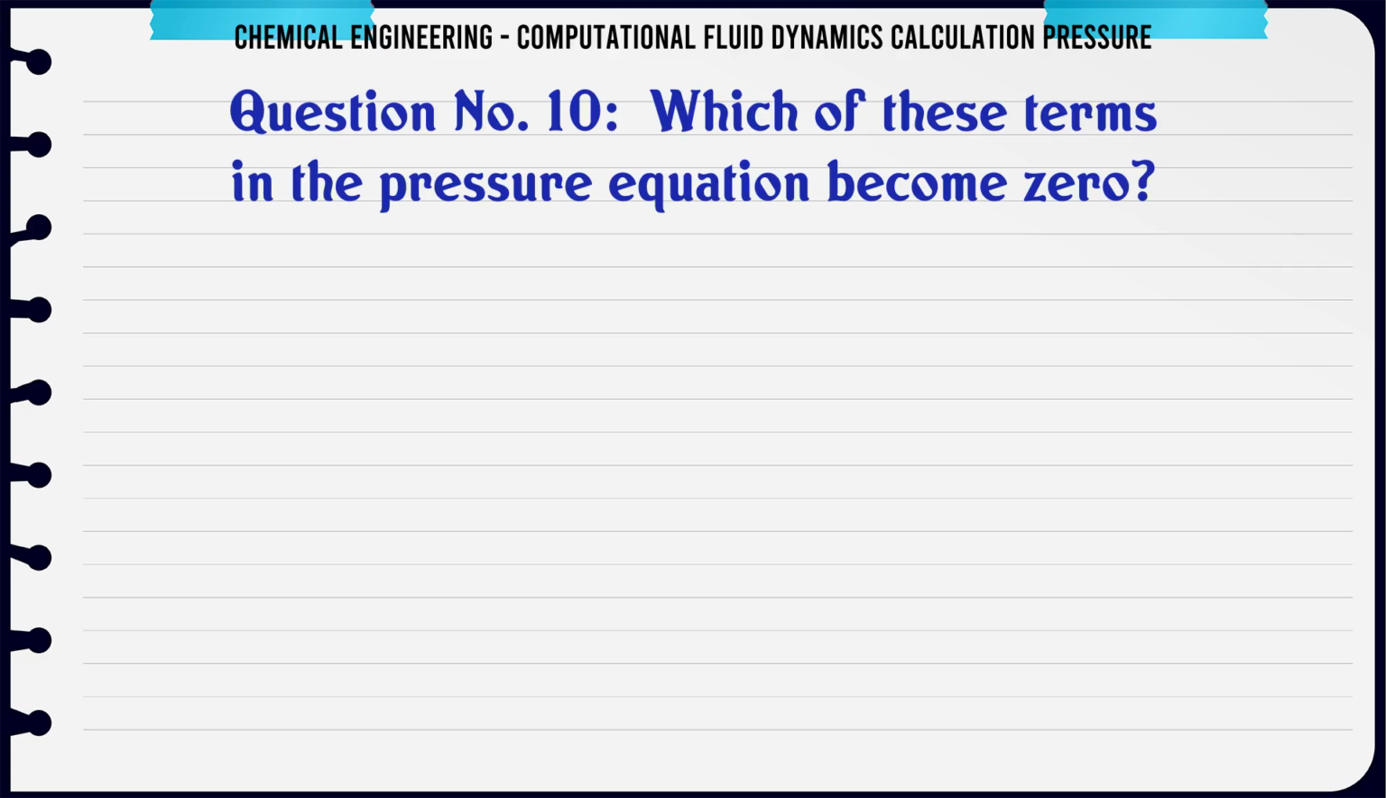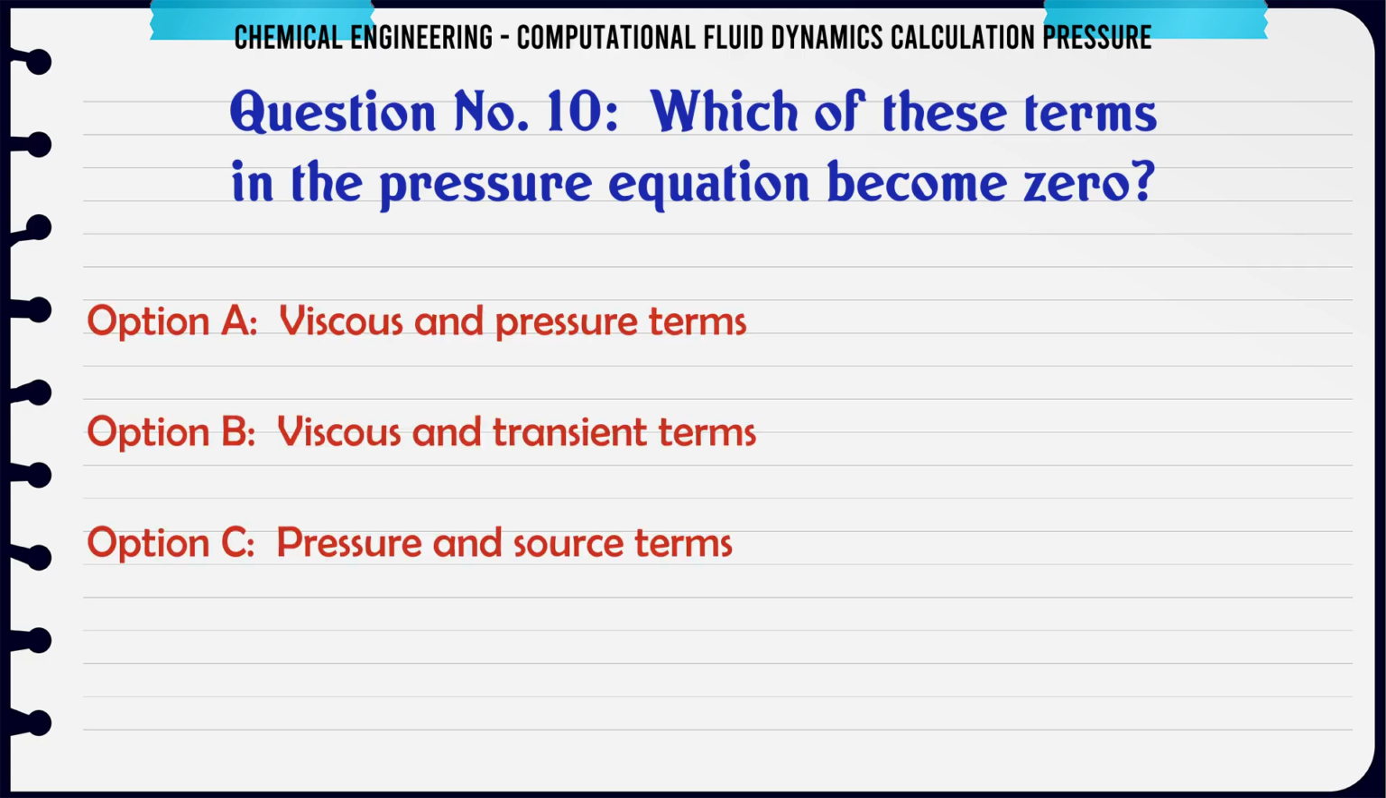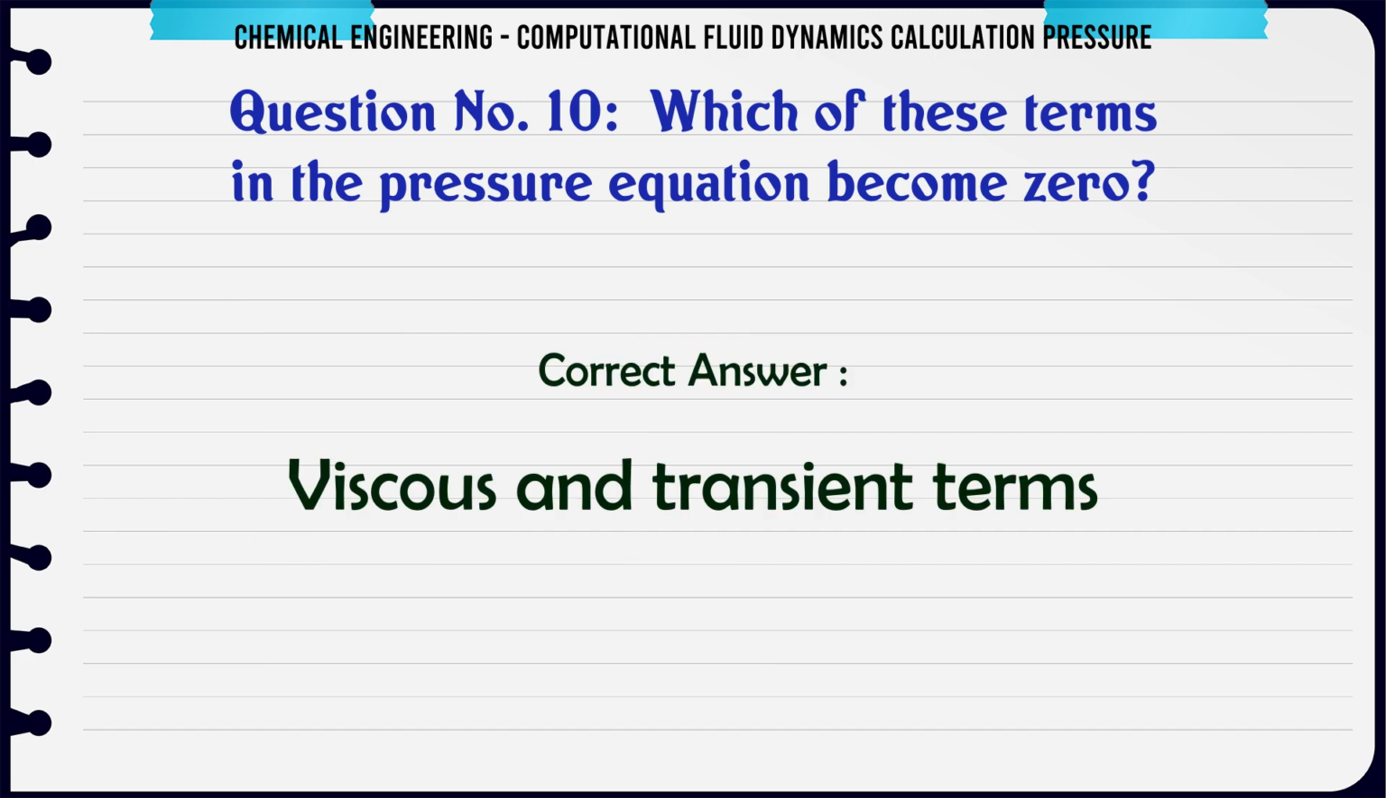Which of these terms in the pressure equation become zero? A. Viscous and pressure terms. B. Viscous and transient terms. C. Pressure and source terms. D. Source and transient terms. The correct answer is viscous and transient terms.